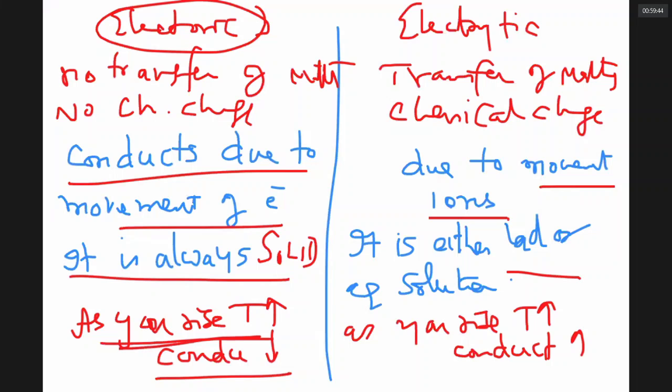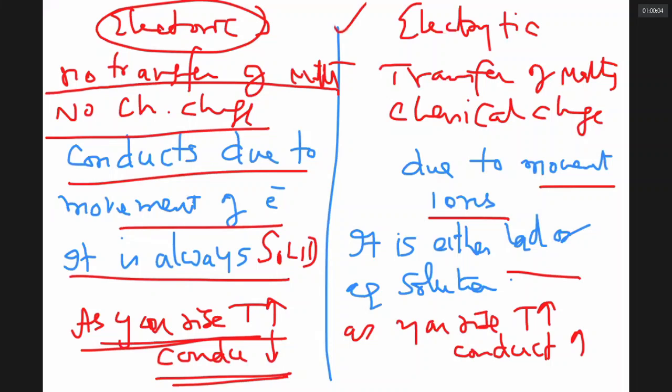Third difference, if I raise temperature, it drops. Fourth difference, no transfer of matter in electronic conductor. Fifth difference, there is no chemical reaction. This is the set of differences between these two. Are you clear, sir? Yes.